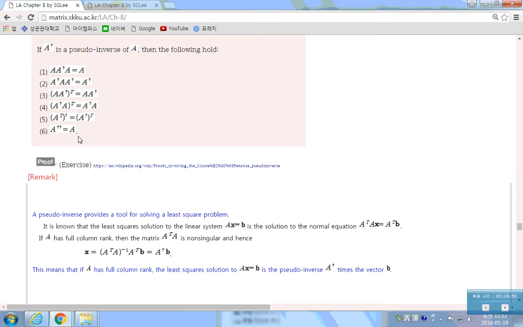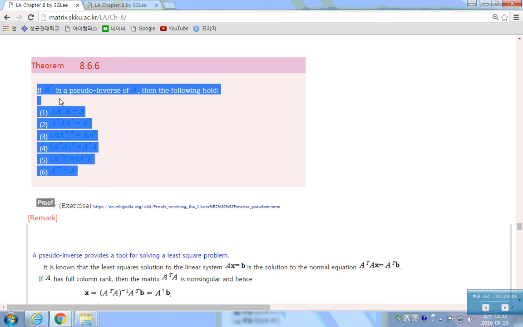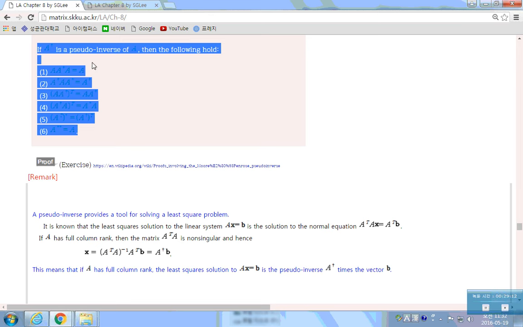If you think of A dagger as the inverse for a non-singular matrix A, then this whole set of conditions is satisfied by A inverse. So this is a generalization of A inverse. A inverse is a special case of the pseudo inverse.